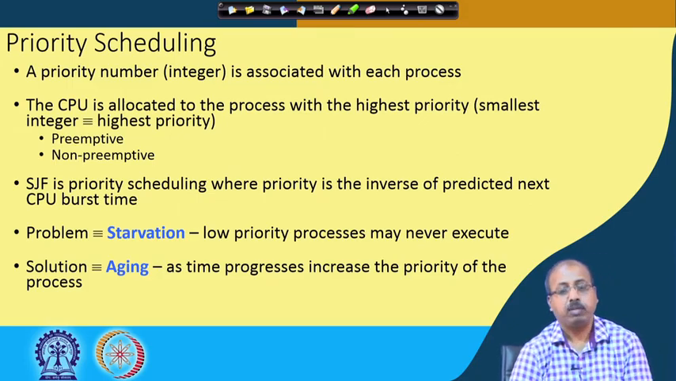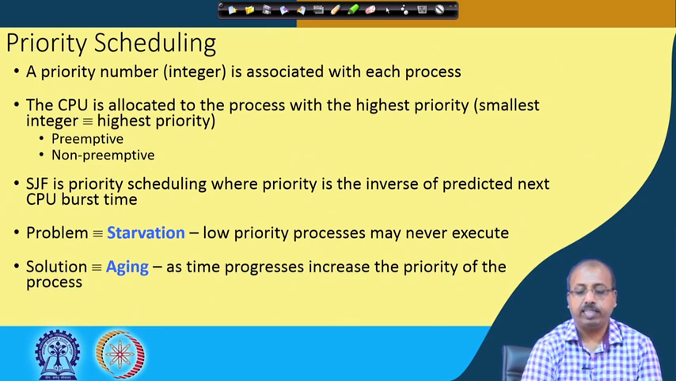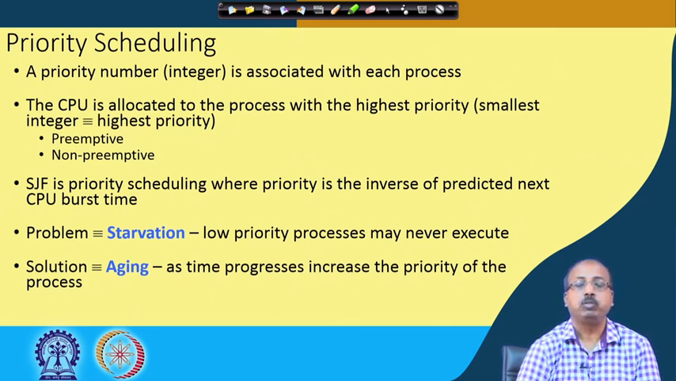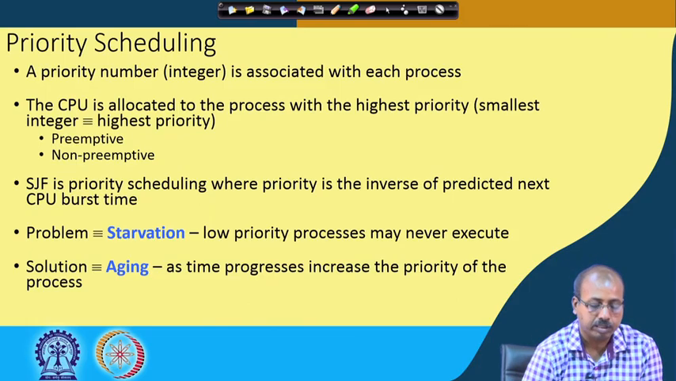So, SJF is one type of priority scheduling where priority is the inverse of the predicted next CPU burst. So, priority has to be computed. In SJF you can say that we are calculating priority by calculating the predicted next CPU burst. And as we know, whichever process has the least predicted CPU burst gets the chance for execution. So, the priority is the inverse of this predicted next CPU burst.